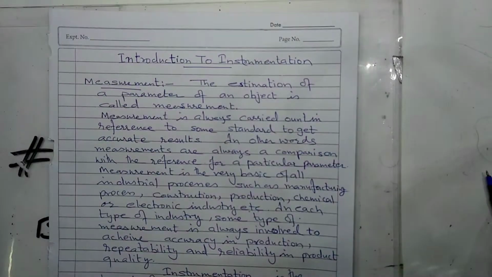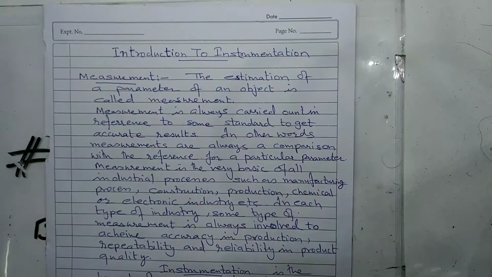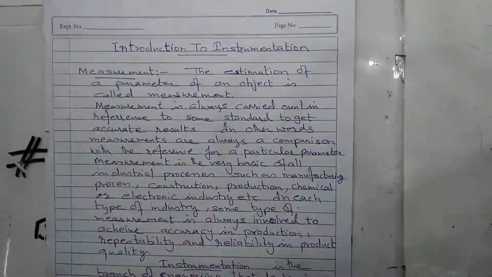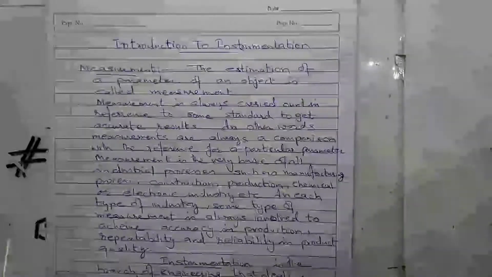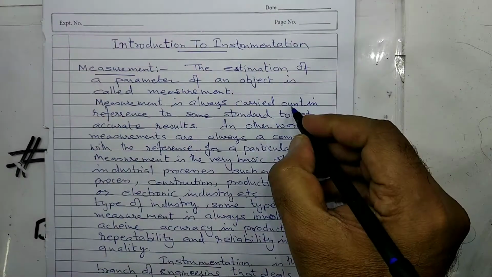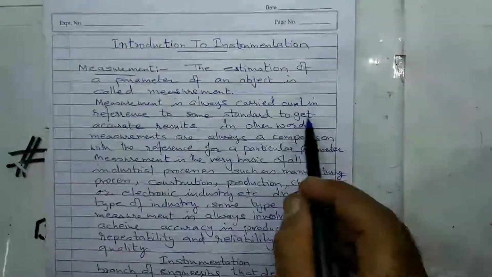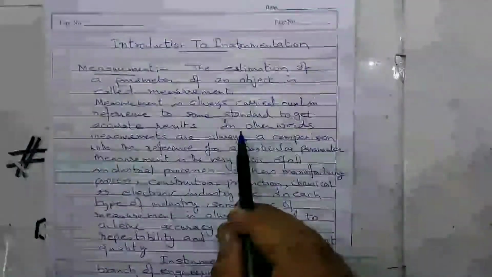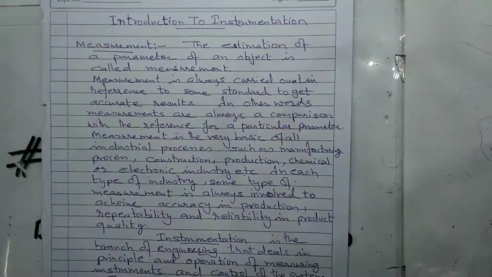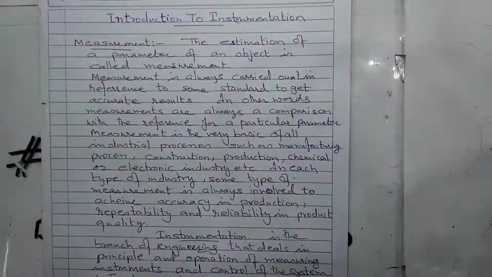What do we mean by measurement? The estimation of a parameter of an object is called measurement. Measurement is always carried out in reference to some standard to get accurate result. In other words, measurements are always a comparison with the reference for a particular parameter.